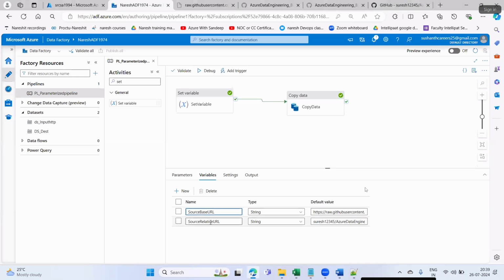For base URL and relative URL, they pass wrong values, like an extra dot, or some space, or a spelling mistake. These kinds of simple mistakes happen. It happens with me also, it happens with everyone. So you have to handle this very diligently. It will be simple mistakes only.